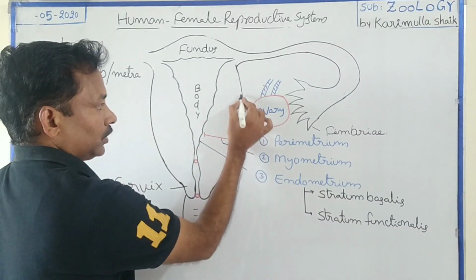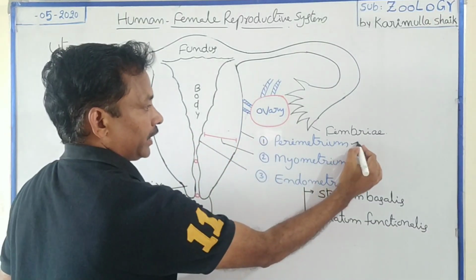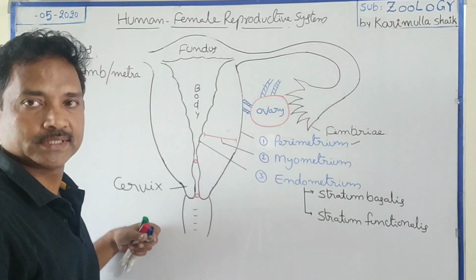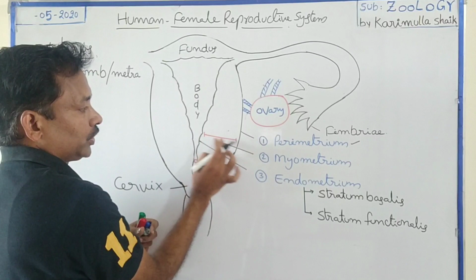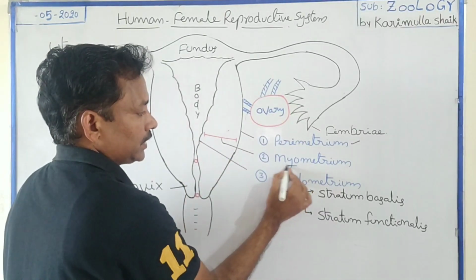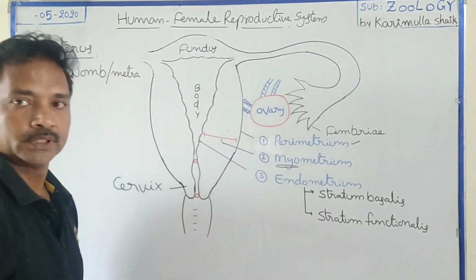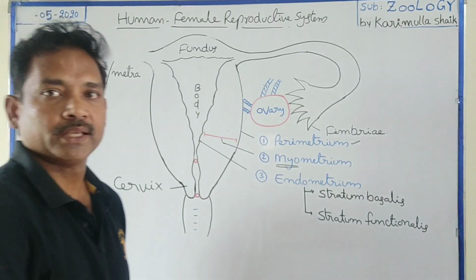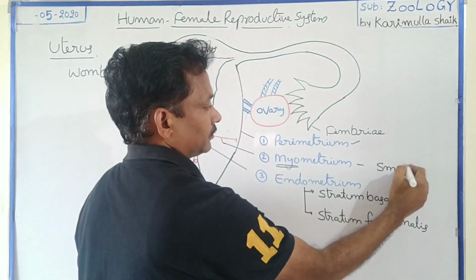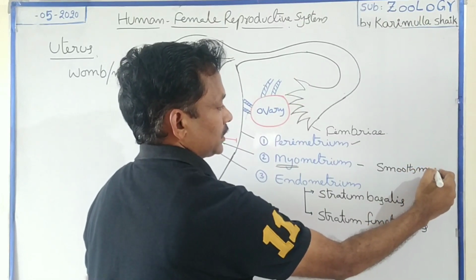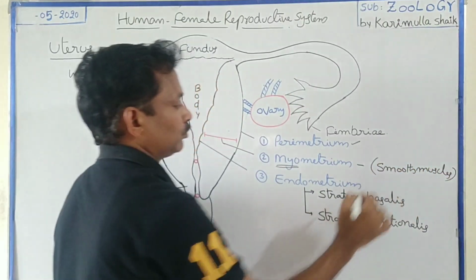The outermost layer of the uterus is the perimetrium. Basically, this is the visceral peritoneum. After the perimetrium, the thick muscular portion is called the myometrium. The word myo means muscles. Here the kind of muscles are smooth muscles. So the uterus wall is made by smooth muscles.